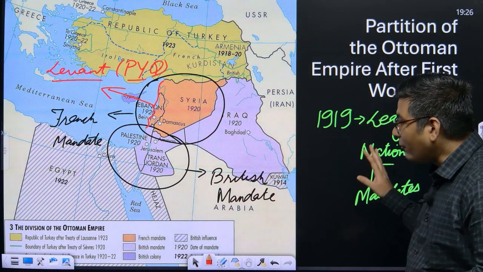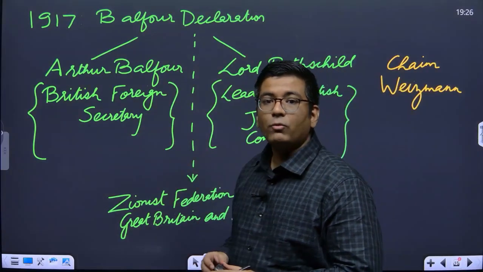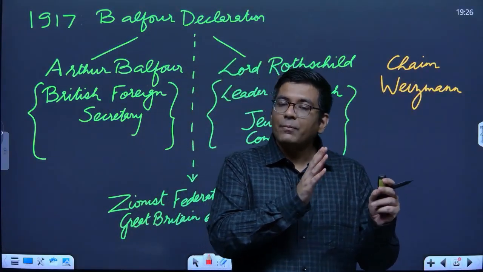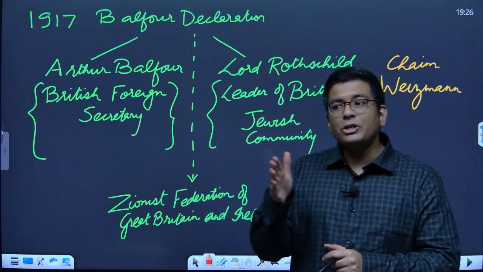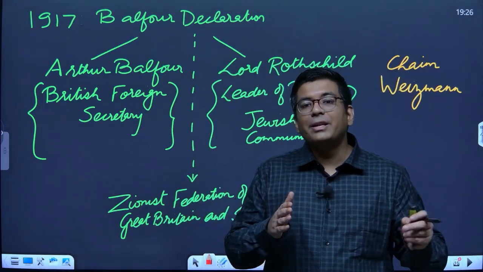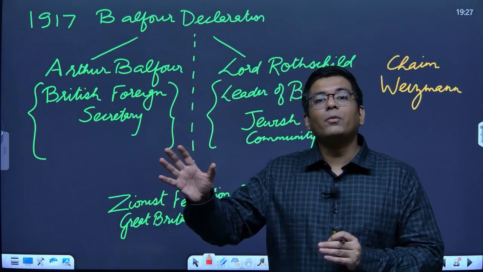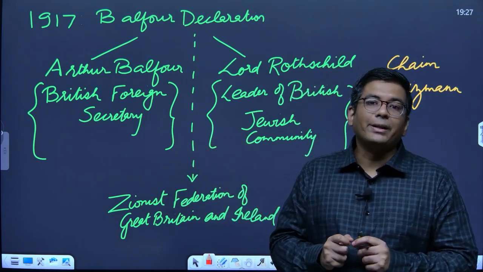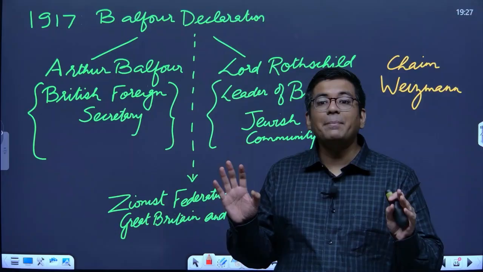After this, what happens in 1917 when the World War was going on? First, in 1915 we have the McMahon-Hussein correspondence, where the British promised the liberation of the territories of Palestine from the Ottoman Empire, and all the provinces beyond the Arabian Peninsula to be consolidated together as an independent Arab province.